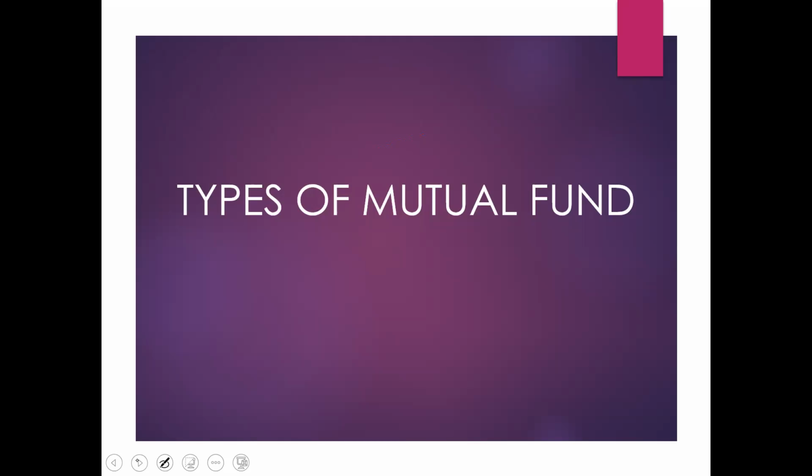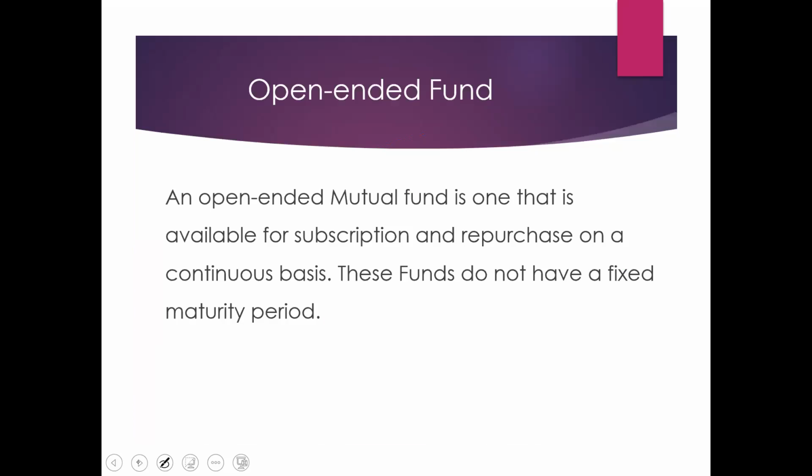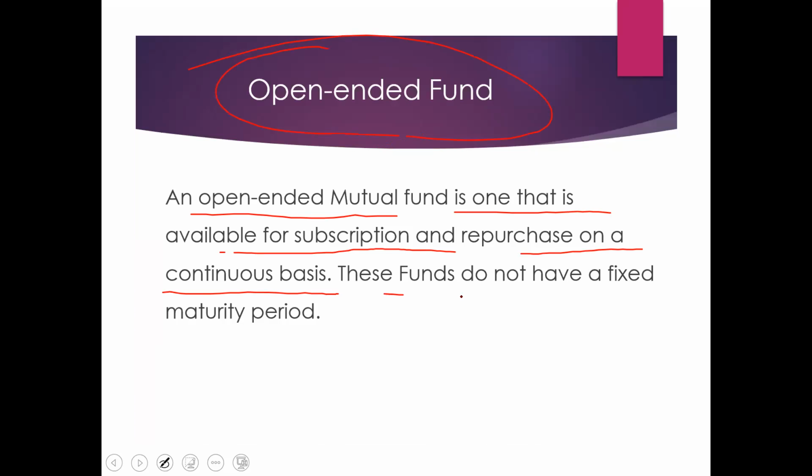Next important concept, that is types of mutual fund. Okay, this is important. Types of mutual fund. In that, the first one is open-ended schemes. What is this open-ended scheme? An open-ended mutual fund is one that is available for subscription and repurchase on a continuous basis. These funds do not have a fixed maturity period.